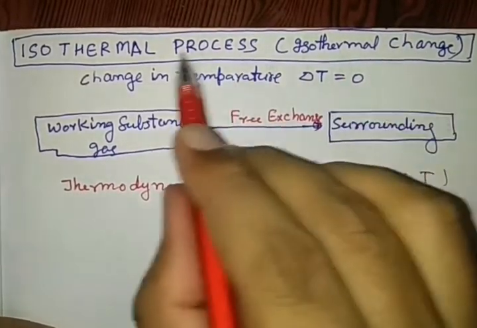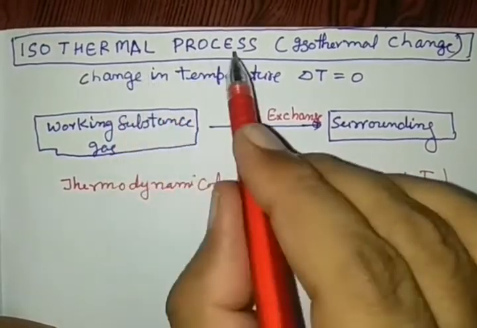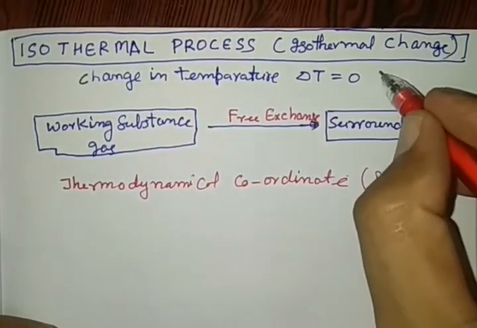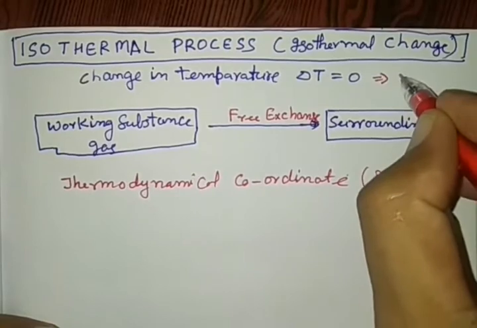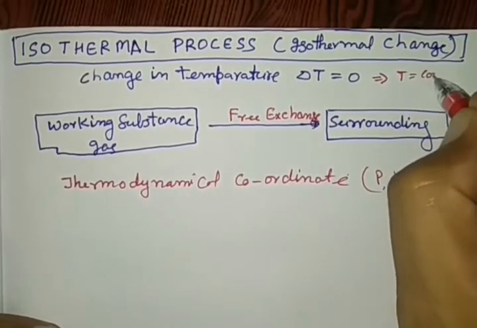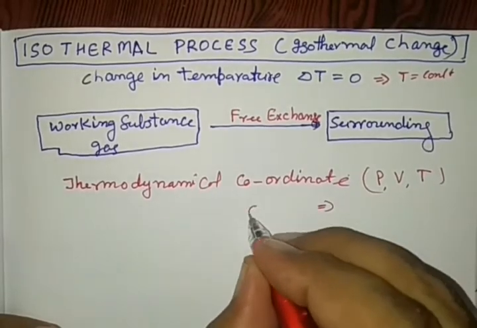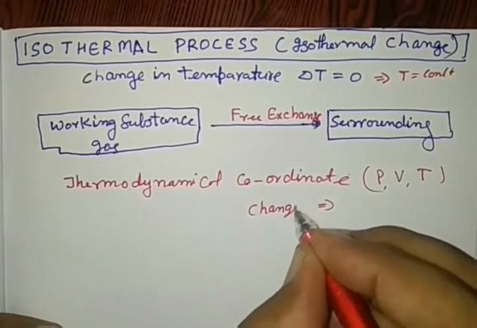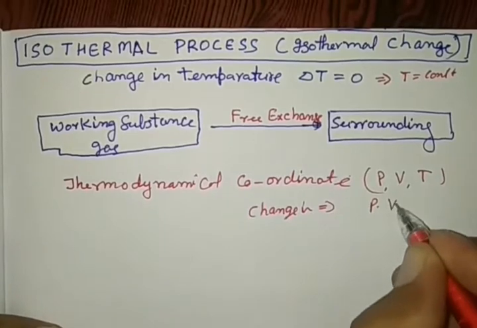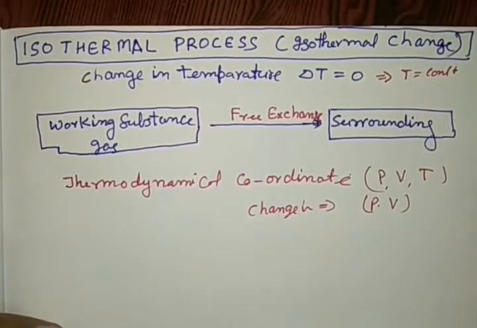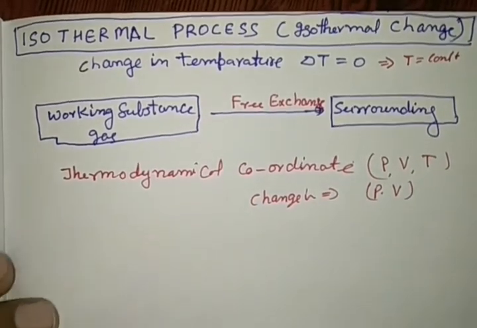Here in this thermodynamical process, change in temperature is 0, that is T is equal to constant. So this implies that only pressure and volume, two thermodynamical variables, change.